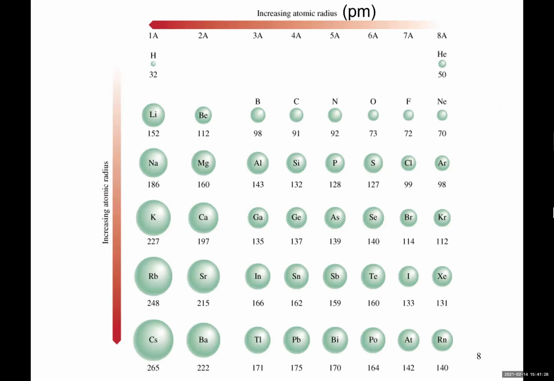Now, on this slide, what you see inside the column, do you see the atoms are getting larger as we go down the column? And inside the period, if I go from left to right, atoms are getting smaller. So again, showing the periodic properties of atoms.